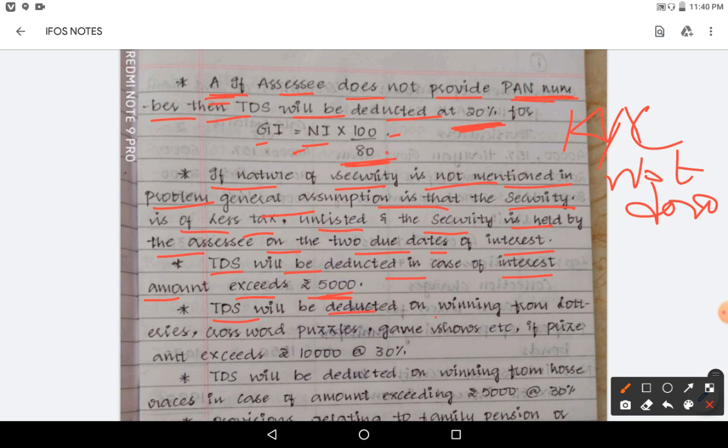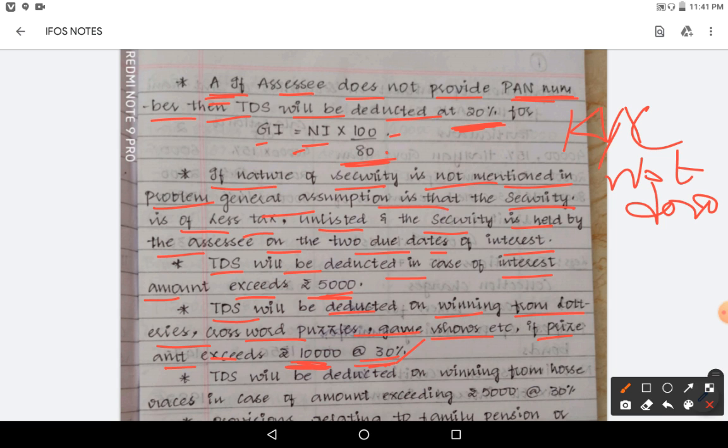TDS will be deducted on winning from lotteries, crossword puzzles, game shows, etc. If prize amount exceeds 10,000, आपको 10,000 से ज़्यादा आए तो ही आपको 30% डिडक्ट होगा. तो इन केस ऑफ दिस, हाउ यू विल ग्रॉस अप?